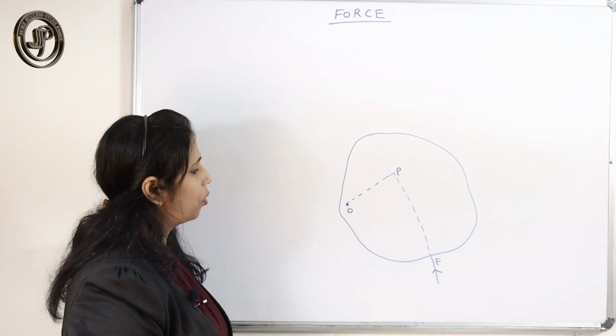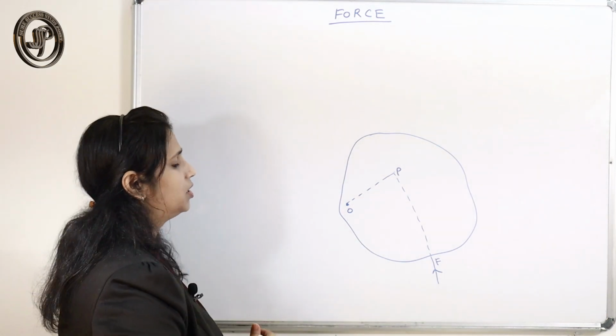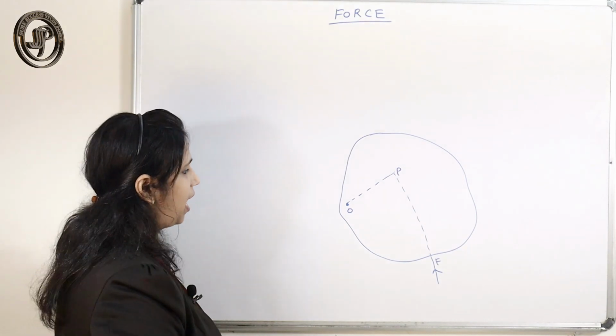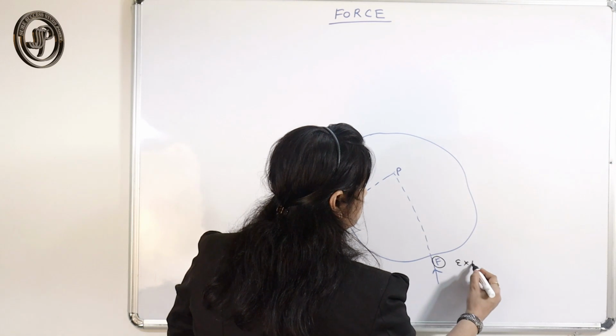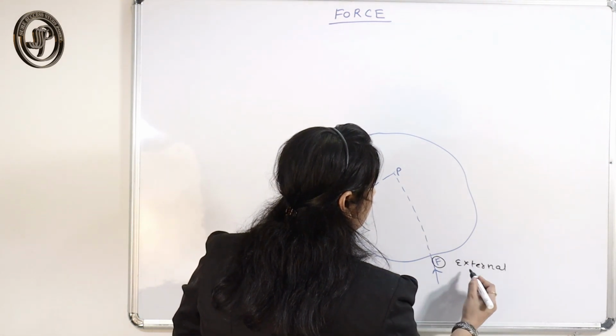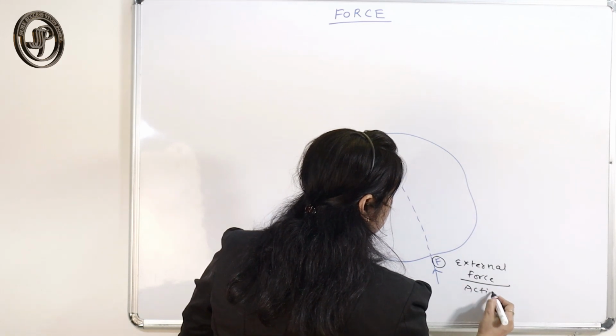Then why are we not considering it? Here also you will see two kinds of force act. The one is the external force that you have applied on the rigid body, that is your external force or action force.